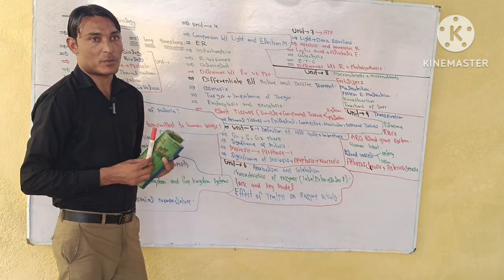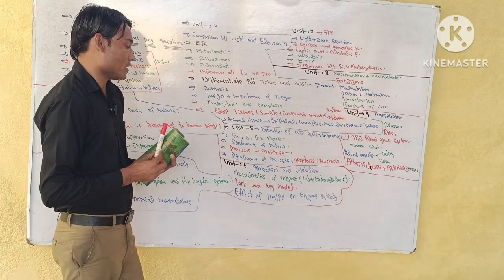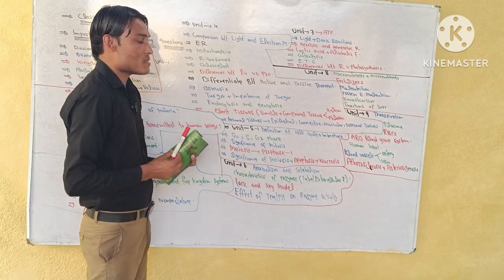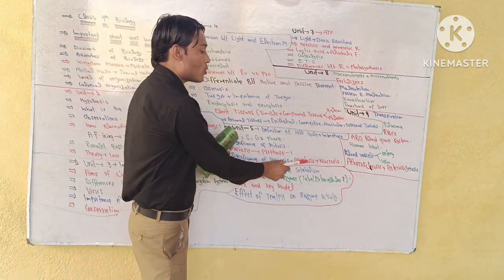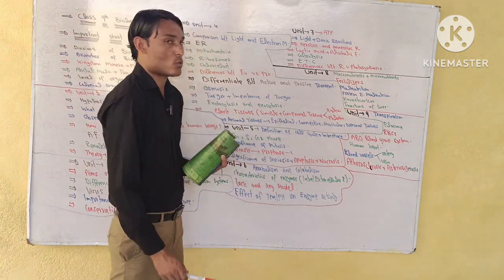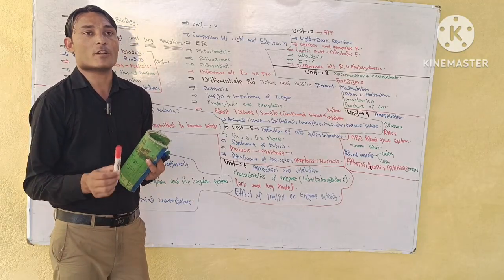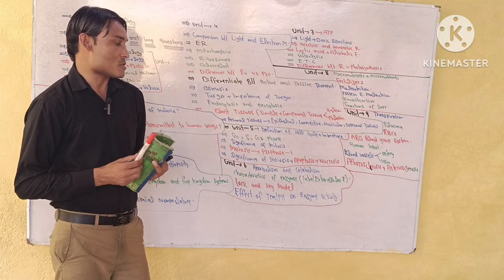Meiosis prophase is very much important. You have to study a lot about this. Significance of meiosis and especially apoptosis and necrosis. The question can come: what is the difference between apoptosis and necrosis?